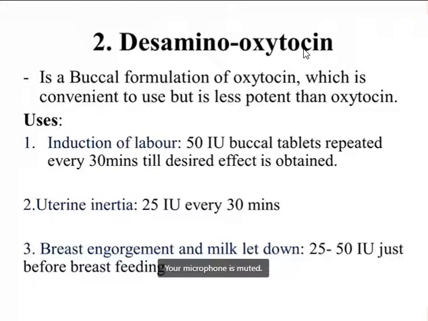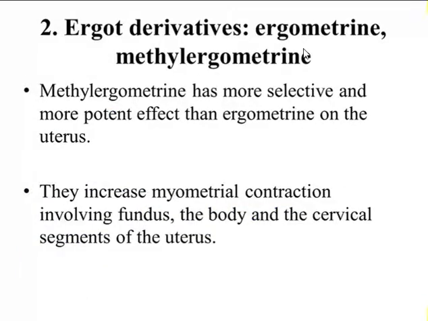And in case of uterine inertia, it is given in a dose of 25 international units repeated every 30 minutes. And for milk let down, it is given in a dose of 25 to 50 international units just before breastfeeding. Now coming to another group, that is ergot derivatives, which contain ergometrine and methylergometrine. So it is also a uterine stimulant. Methylergometrine has a more selective and more potent effect than ergometrine on the uterus. So in clinical practice, among ergot derivatives, we usually prefer methylergometrine as a uterine stimulant as compared to ergometrine.